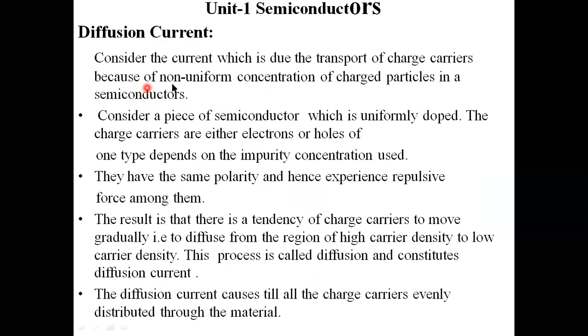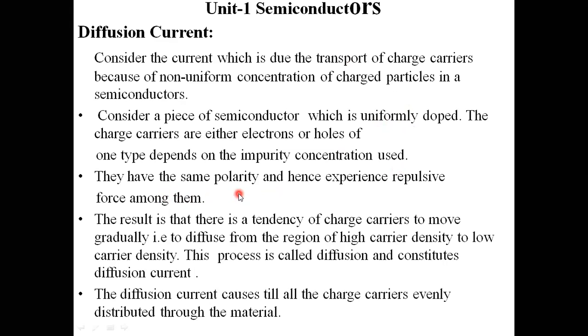Next one. Here, consider the current which is due to the transport of charge carriers because of non-uniform concentration of charge particles in a semiconductor. Consider a piece of semiconductor which is uniformly doped. The charge carriers are either electrons or holes of one type, depending upon the impurity concentration used. Here we are considering two cases: non-uniform concentration of charge particles, and uniformly doped, which is different. Uniformly doped means the semiconductor is doped so that the charge carriers are equal throughout that material.